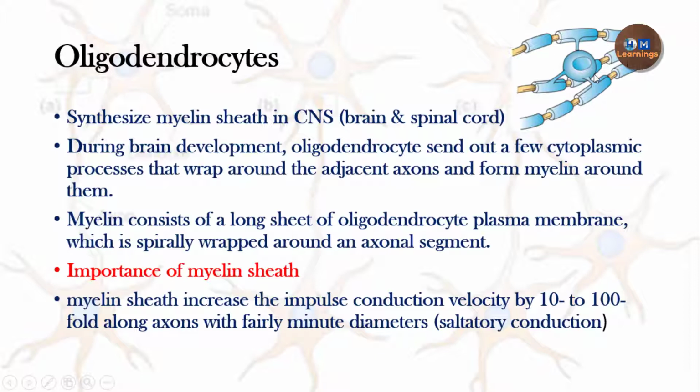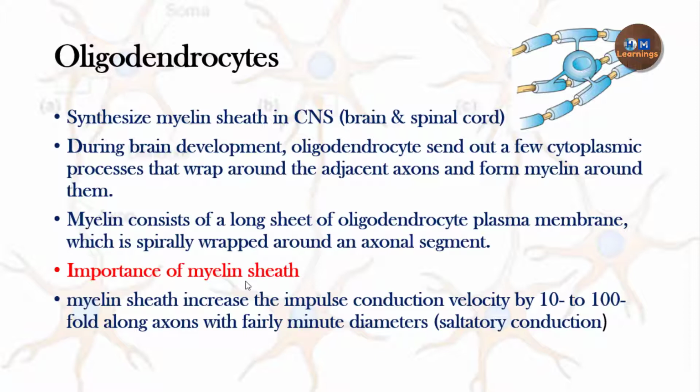Okay, then what is the importance of this myelin sheath? Actually, this myelin sheath increases the conduction velocity about 10 to 100 times, and this is by a conduction called saltatory conduction. So when we talk about the nerve impulse conduction in our upcoming videos, I will describe what